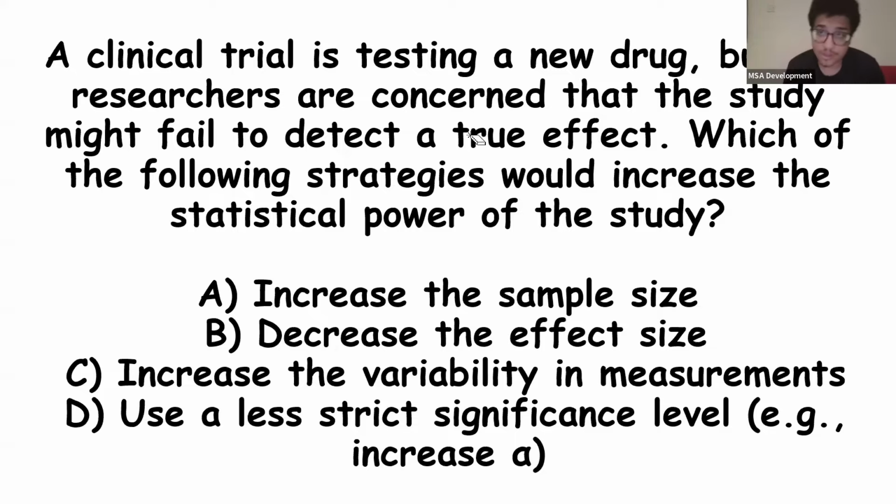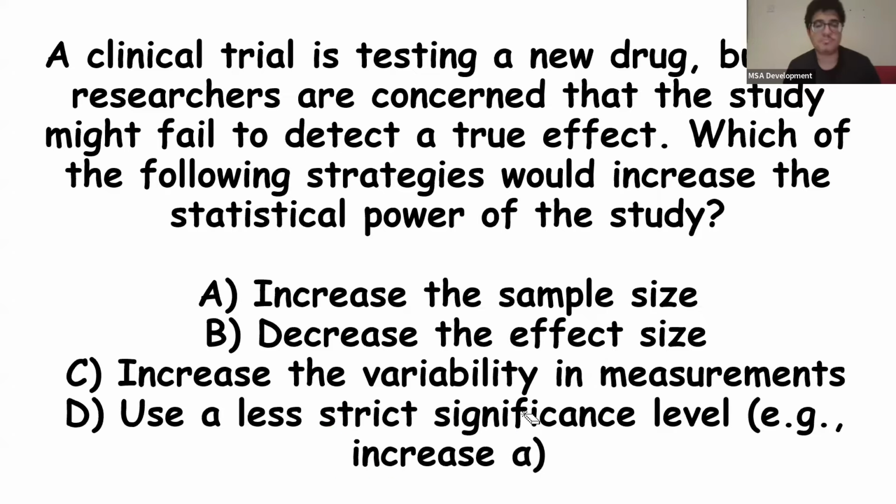A clinical trial is testing a new drug, but the researchers are concerned that the study might fail to detect a true effect. Which of the following strategies would increase the statistical power of the study? Increase the sample size, decrease the effect size, increase the variability, use a less strict significance level. Okay. So technically, we could use a less strict significance level. We could increase alpha, right?